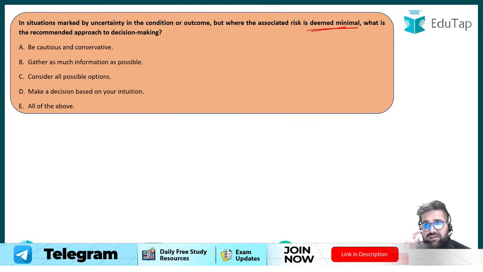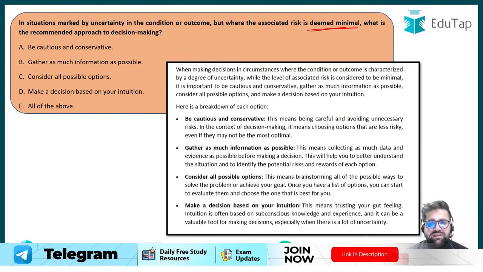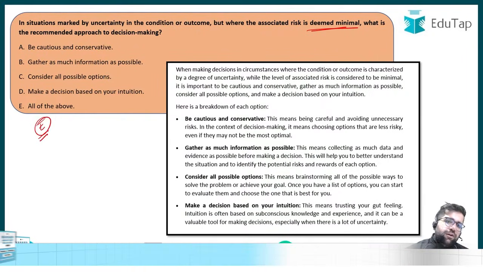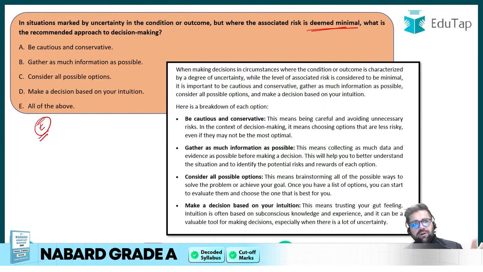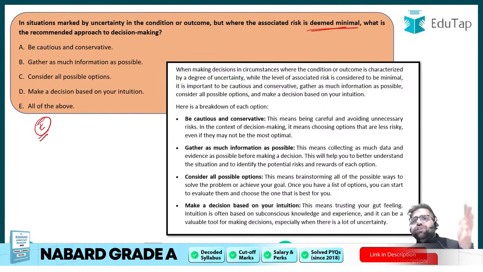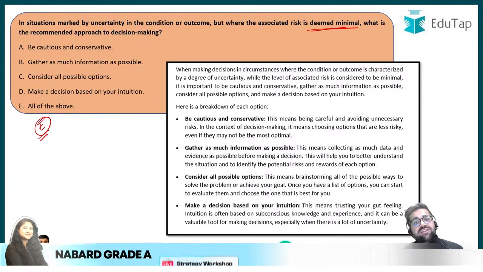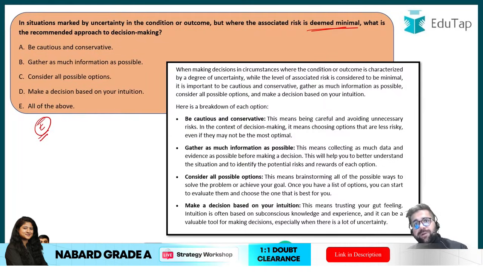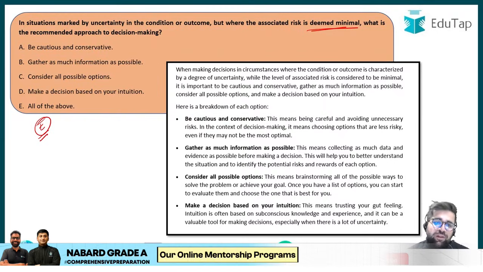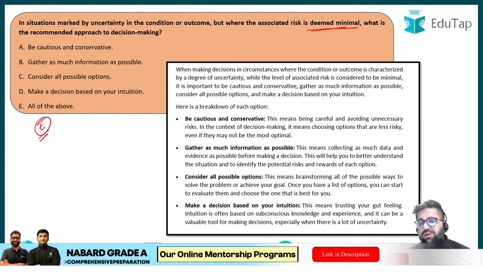So I can see in the answer box, some people are answering it as B. But when the risk is minimal, you can definitely opt for all the different situations. Therefore, the answer over here will be option number E. Why? Because if the risk is minimal, some people will also take this minimal risk as a huge risk. Some people are extra cautious, some people are extra conservative. So definitely they will be cautious and take the conservative decision, by which I mean they will try to reduce risk. So option A suits this particular question.